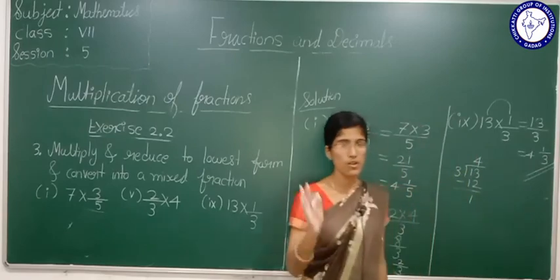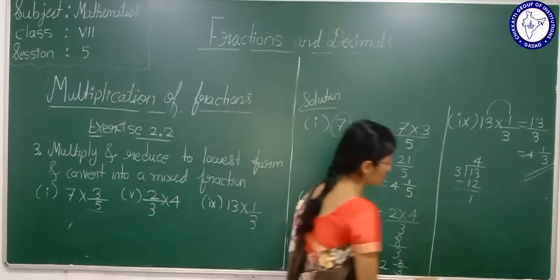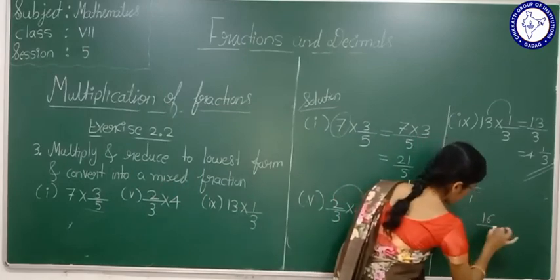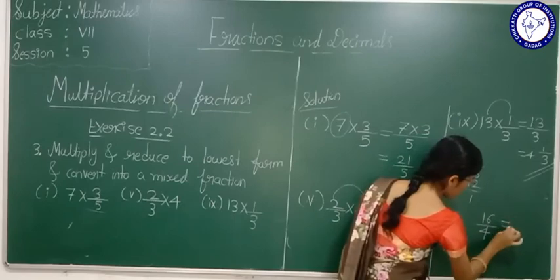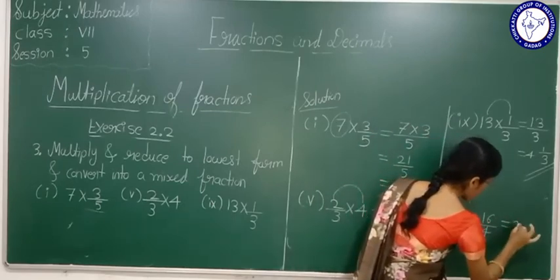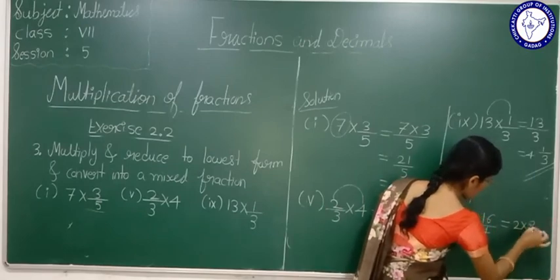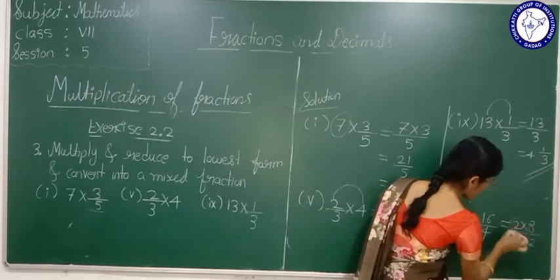See, understand, lowest form means, once more I will explain. See, now I will write 16 by 4. See how to write in lowest form. See here, 16 by 4. 2 8s are 16. 2 2s are 4. Now see here, 2 is common, no?